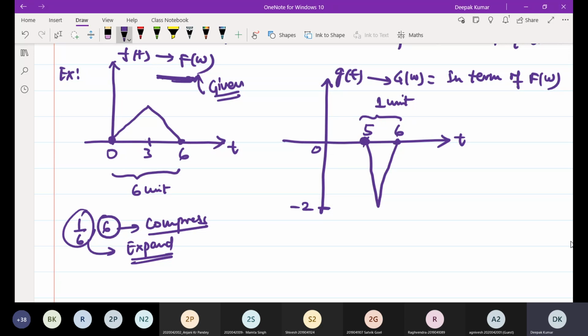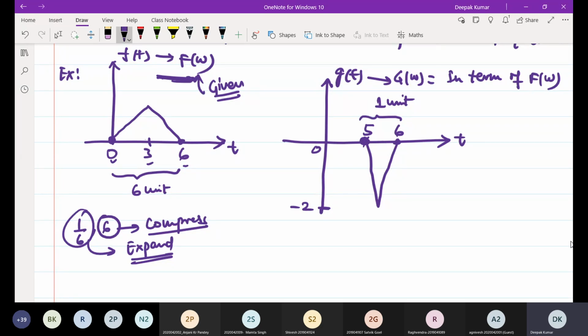For right shifting, I have said earlier, for the lateral students also, please recall that. For right shifting, you have to add something to the time instant, so that the point will result in 5, isn't it? So what amount of time should be added to 0 so that it goes to 5?